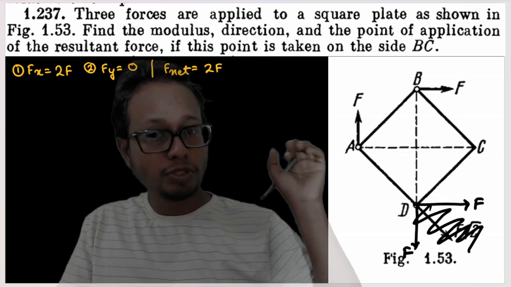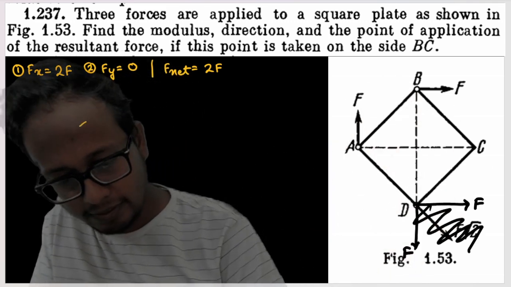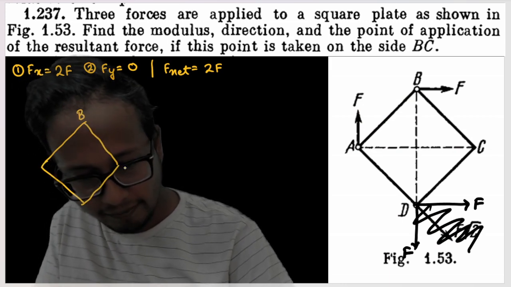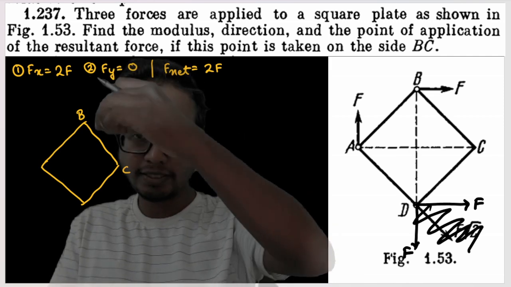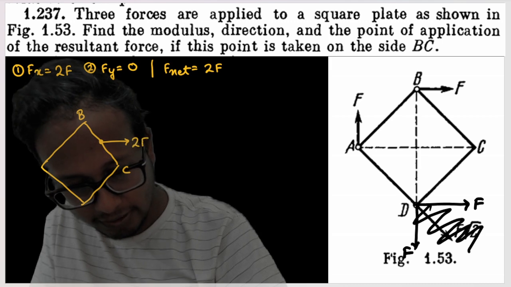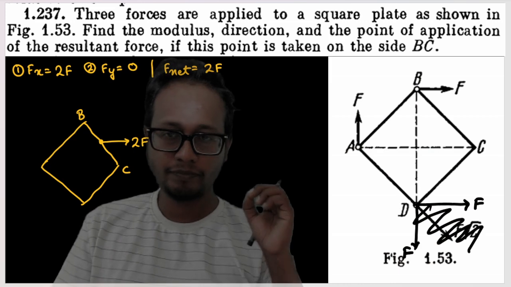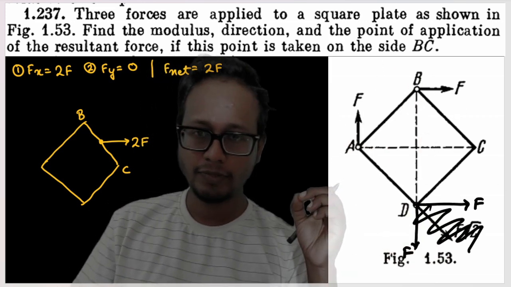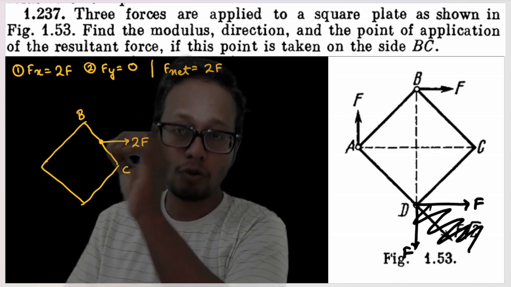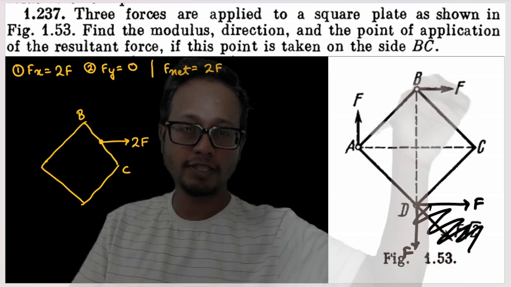The question is asking, find out the point on this line BC. This is the rectangular plate, and this is BC. Find a point on BC such that when this 2F is applied on that point, the torque due to this 2F would be the same as the torque due to the resultant of all these forces. Find a point on BC where the resultant force is applied such that the torque due to this 2F at that point is equal to the torque due to the combination of all these forces.